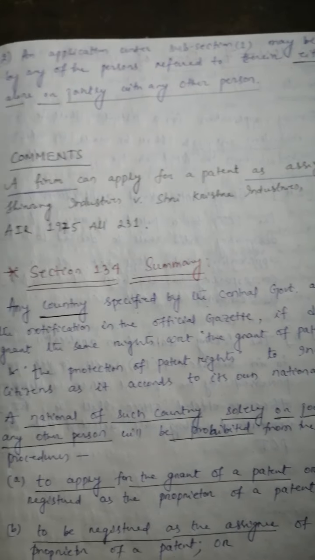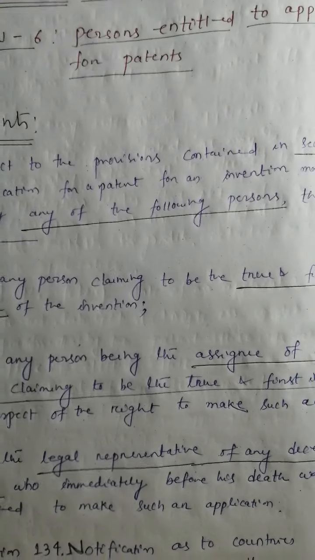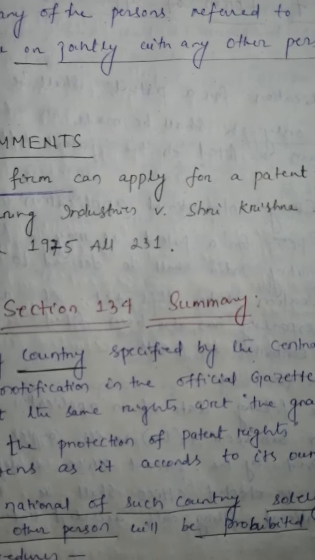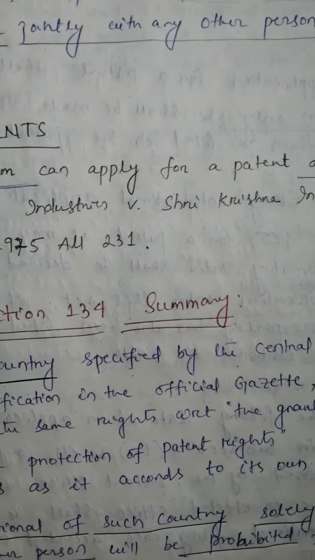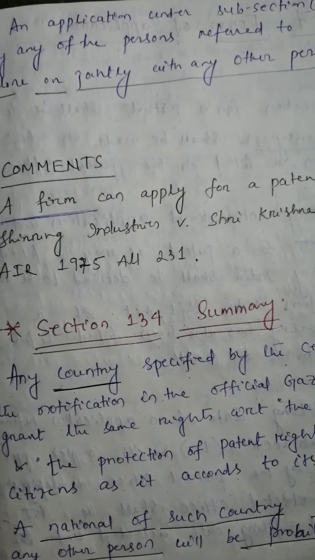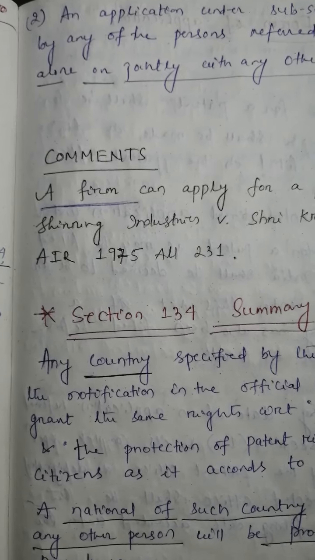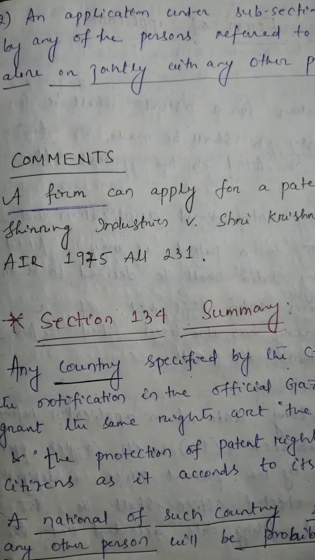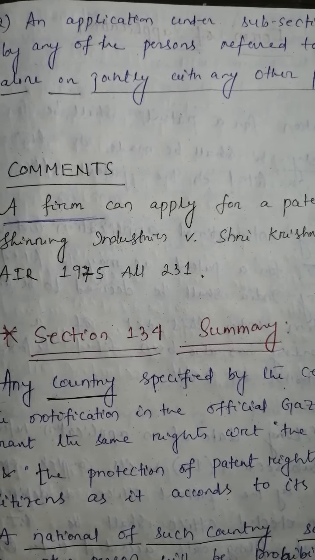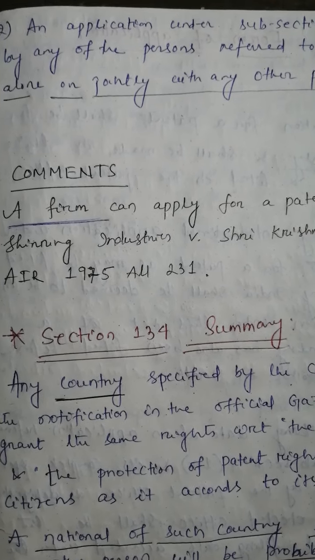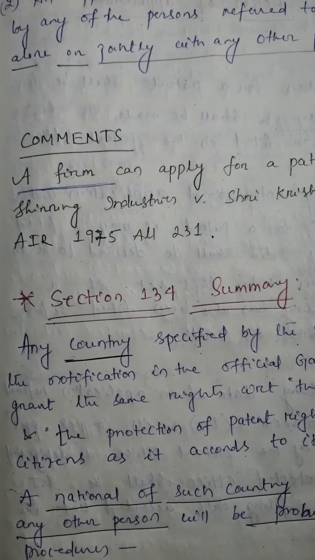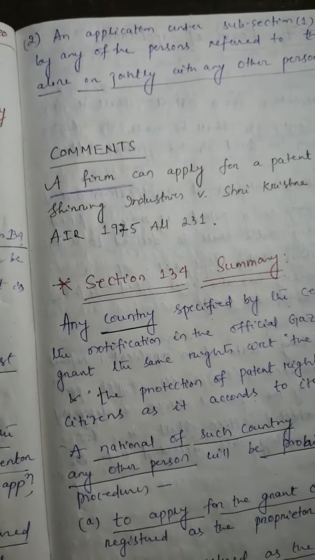Here the key phrase is "either alone". If these persons are jointly applying with any other persons whom we don't know, then also this subsection is valid for them. That means as per subsection 2, the persons from subsection 1 are alone eligible to apply for patents, or they can aid some other person, that means jointly with that other person they can also apply. Okay, fine. Then what are the comments?